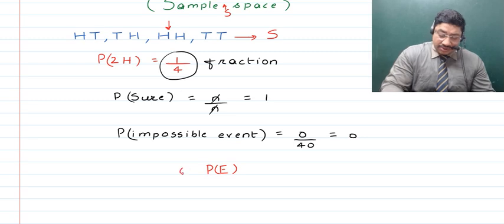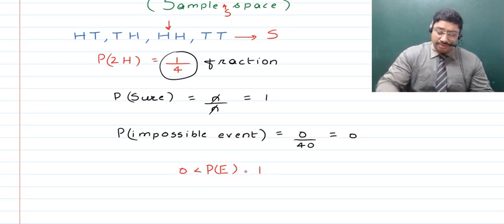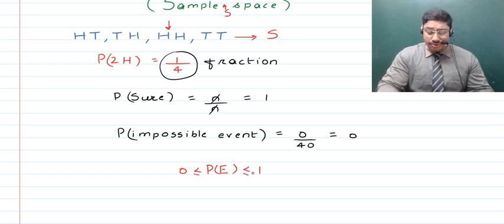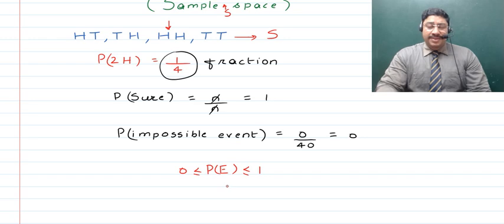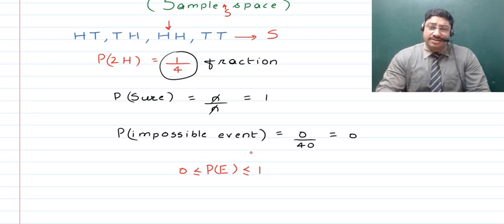So on one side is 0 and on the other side is 1. So the probability of an event is either equal to 0 or more than 0 and less than or equal to 1. This is an important thing that you should remember, that whenever we talk about the probability of any event happening, the probability should be between 0 and 1.